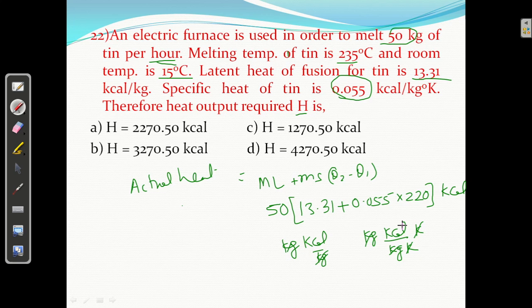So I am getting 13.31, sorry, 220 plus 0.055. I am getting this. After equating, plus 13.31. Equate it, and after equating, multiply into 50. So I am getting 11668. How much are you getting? 11668. That is the answer. Okay.